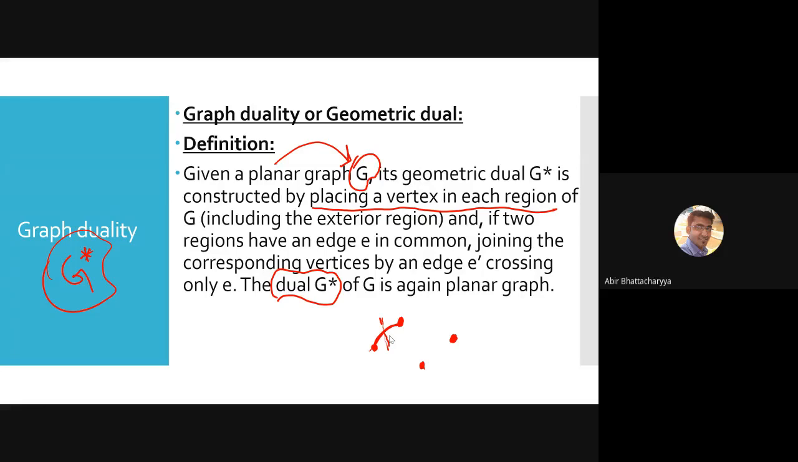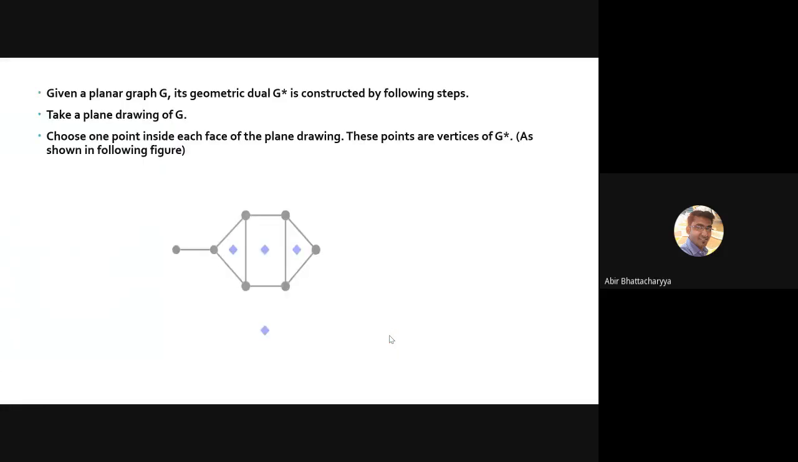So let's check some examples. Better to check some examples. Suppose we have this graph and we want to figure out what is the dual of this graph. The very first step is that we are going to place some vertex in the particular region. So there are 4 regions: 1, 2, 3, and the outside one, the exterior region. So 4 regions, 4 vertices. We will place all 4 vertices in 4 regions.